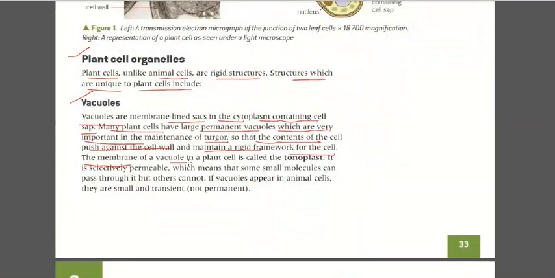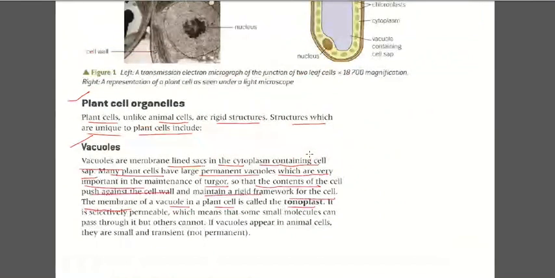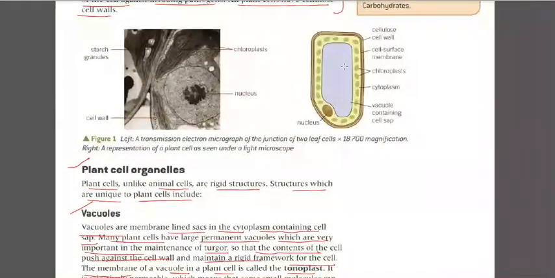The membrane of a vacuole in a plant cell is known as tonoplast. This membrane of the vacuole is known as tonoplast.